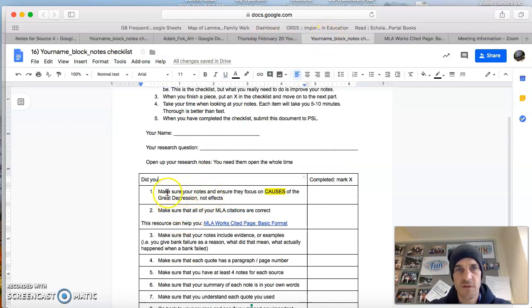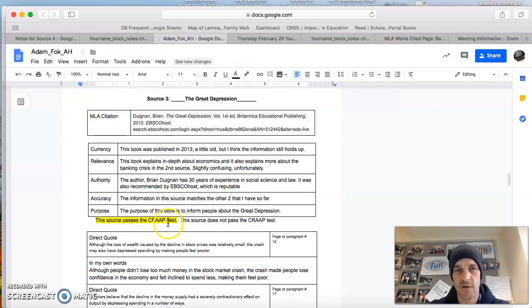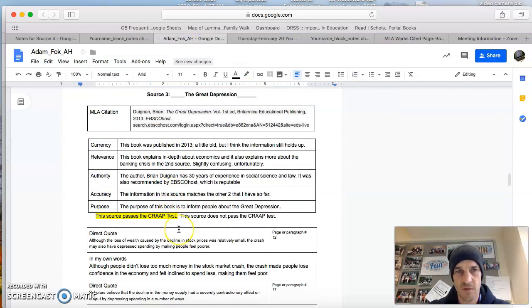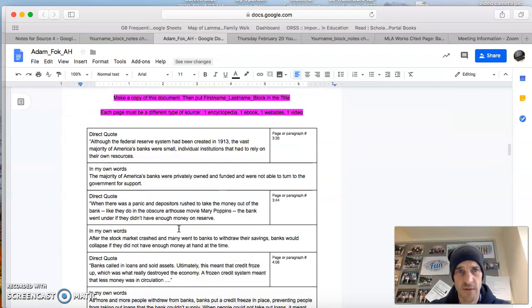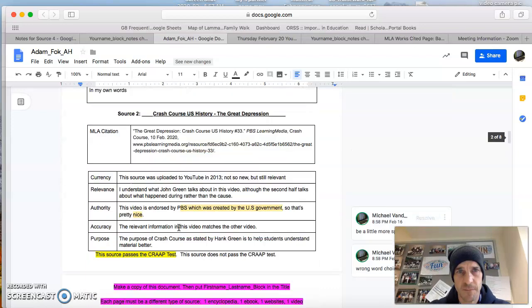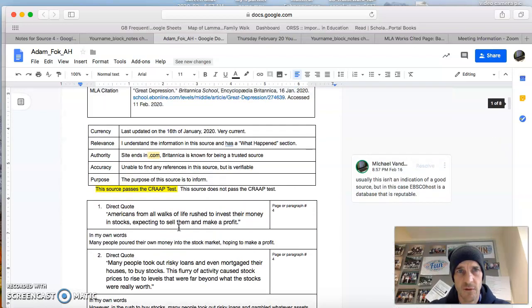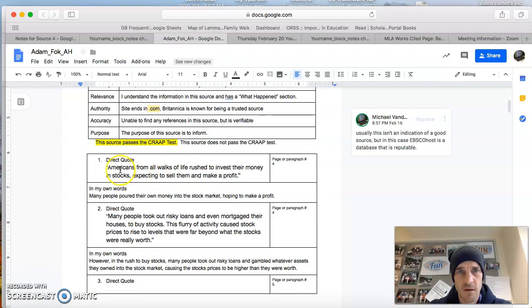First thing, make sure your notes focus on the causes of the Great Depression, not the effects. A few of you have some general notes about what happened, but you need to focus on the causes. That is the emphasis here. Let's look through a set of these notes. Going up to the top: Americans from all walks of life rush to invest their money in stocks, expecting them to make a profit.